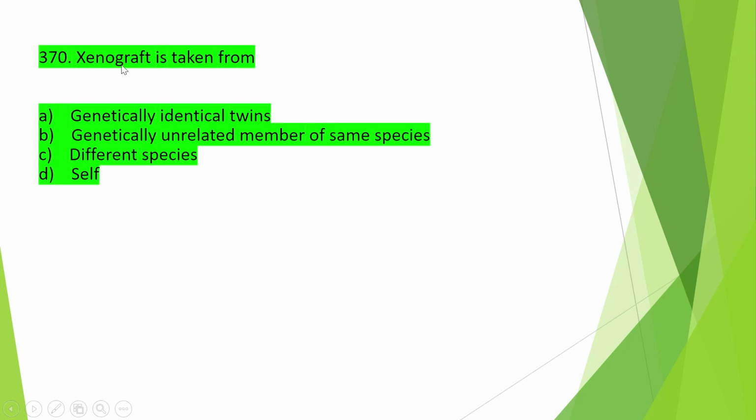So next is, xenograft is taken from genetically identical twins, or genetically unrelated member of the same species, or different species, or self, and the right answer about the xenograft is option C, that is different species. So xenograft is taken from different species.